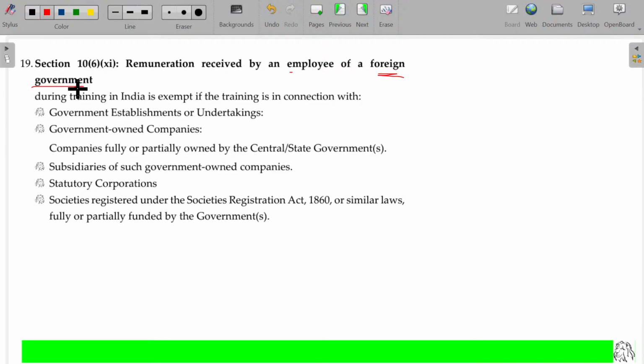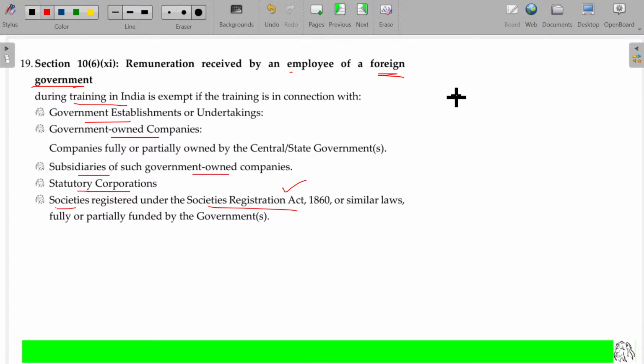The last one is all about remuneration received by an employee of a foreign government during training in India, which is exempt. Similar to foreign enterprises, like a foreign government. So coming to India to give some training, the training is given to whom? Government establishments or undertakings, or government-owned companies, or subsidiaries of such government-owned companies, or statutory corporations, or any societies under the Societies Registration Act or similar laws.